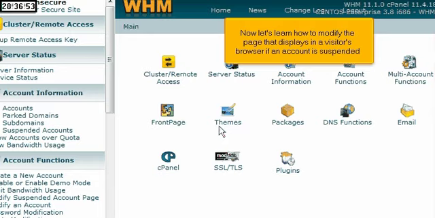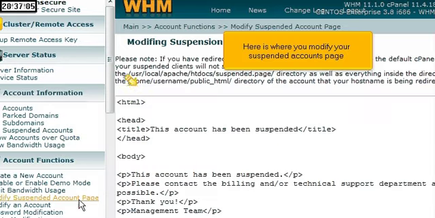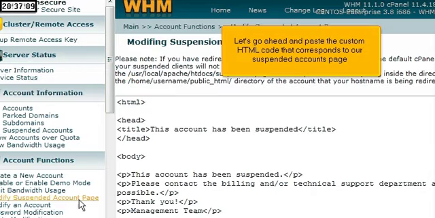Now let's learn how to modify the page that displays in a visitor's browser if an account is suspended. Click the Modify Suspended Account page link here. Here is where you modify your suspended accounts page. Let's go ahead and paste the custom HTML code that corresponds to our suspended accounts page.